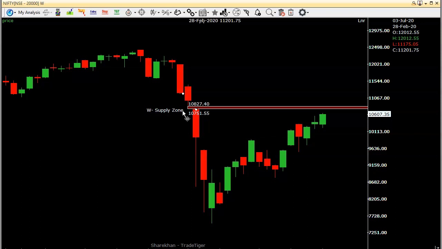In my previous videos, before last week, I explained about this candle and why we had to take a long position or a bull call spread. That bull call spread can take out profits in this area.